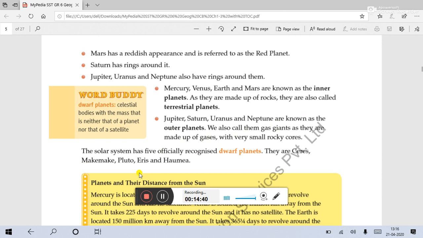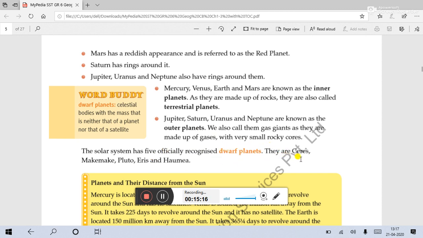The solar system has 5 officially recognized dwarf planets. Now, what is a dwarf planet? Dwarf planets are celestial bodies with a mass that is neither that of a planet nor that of a satellite. Some celestial bodies are not recognized as planets, and neither are they satellites. These types of celestial bodies are called dwarf planets.